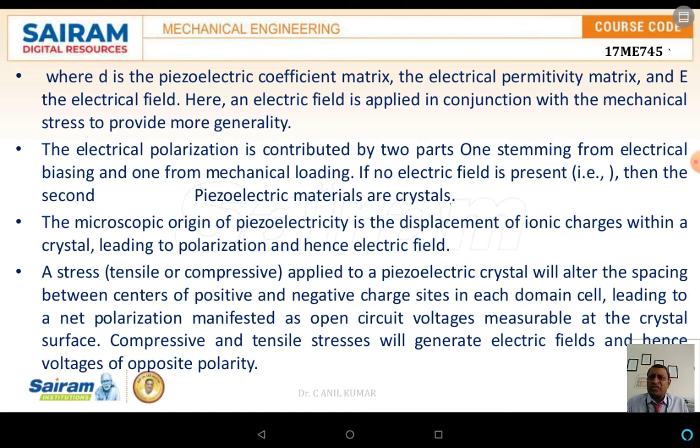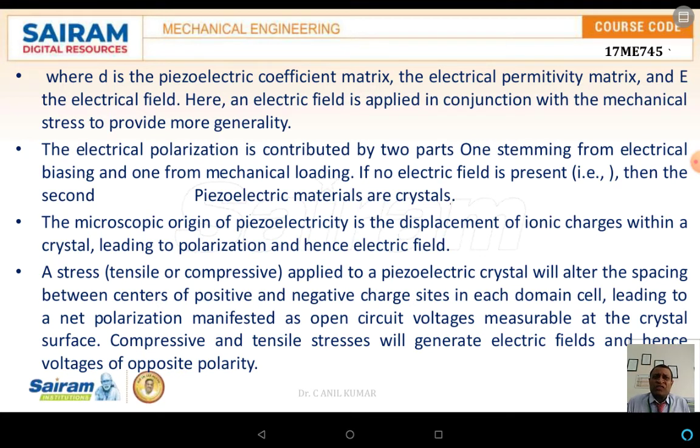A stress, either tensile or compressive, applied to the piezoelectric crystal will alter the spacing between the centers of the positively or negatively charged sides. Even the effects in the electric field that is generated, either a positive electric field or a negative electric field.